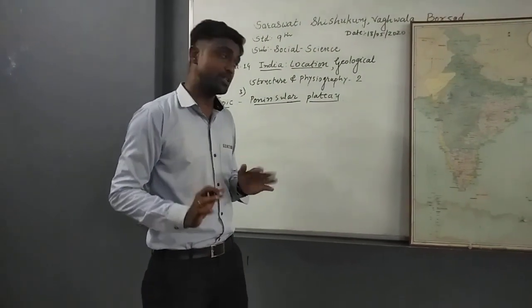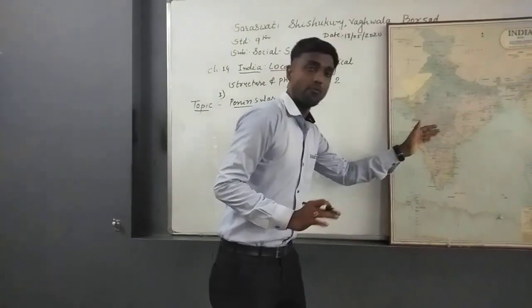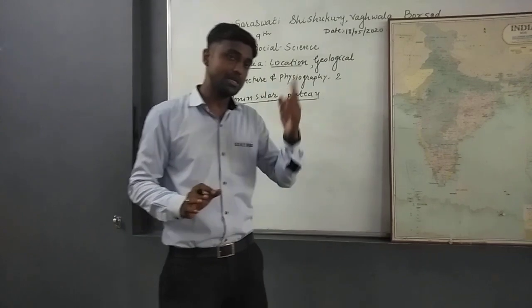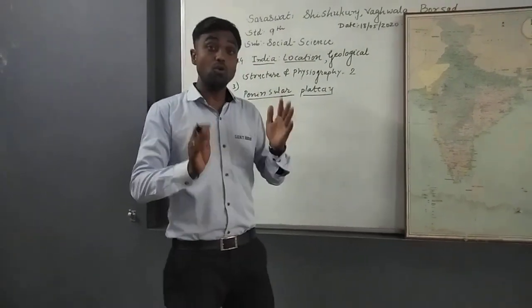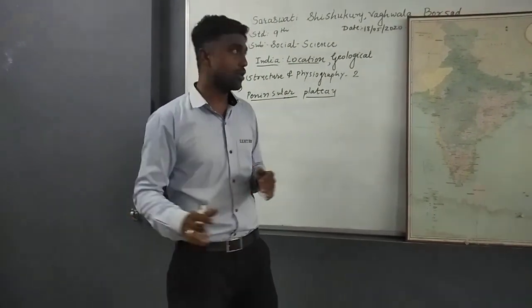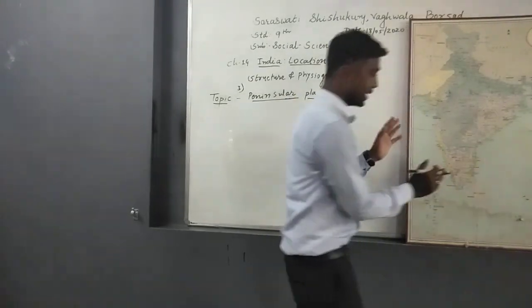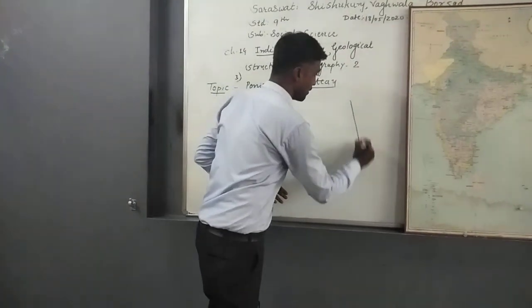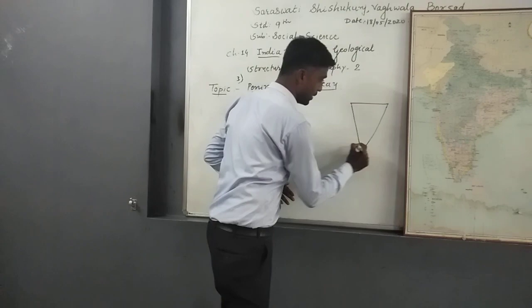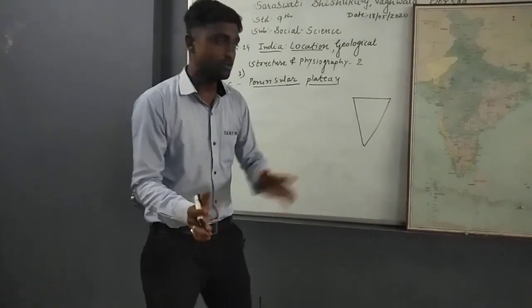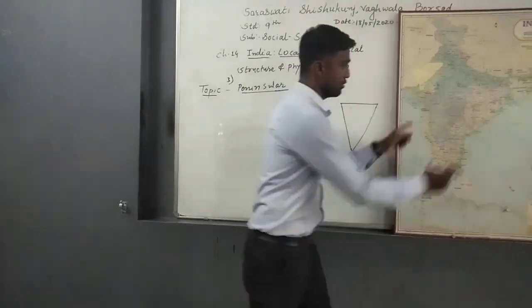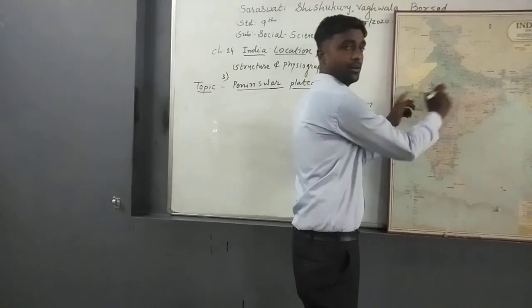Why is it called the oldest region? Because it is a part of an old landmass. If you remember, in the 13th or 14th chapter we discussed Gondwana land. India is a part of Gondwana land. Now you just see that the Peninsular Plateau is in the form of an inverted triangle. You can find that inverted triangle on the map of India.